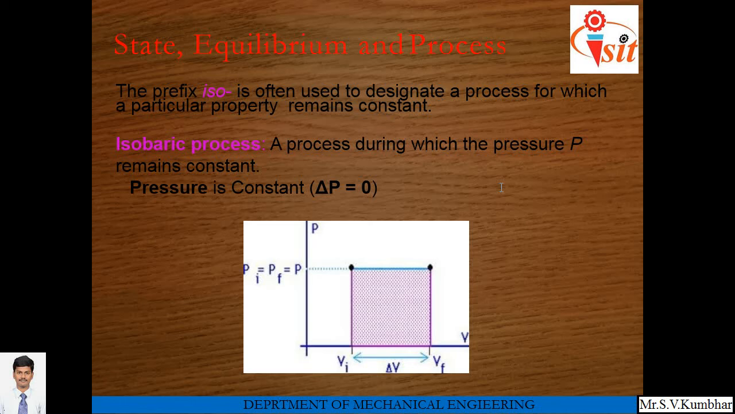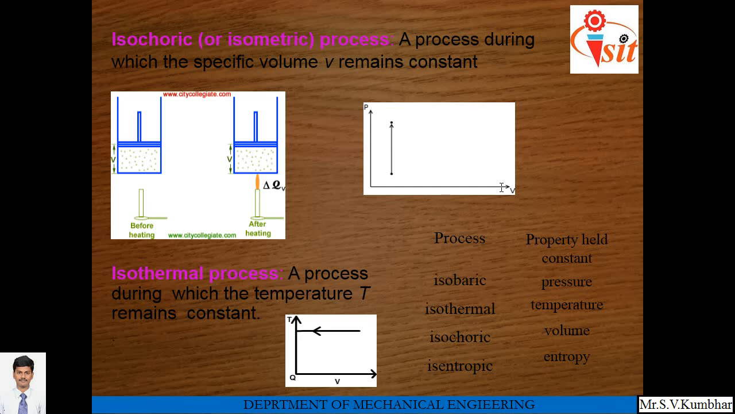For example, in an isobaric process, pressure remains constant. One PV diagram is shown in which initial pressure is equal to final pressure, which is constant throughout. So it's an isobaric process. An isochoric process is a process during which the specific volume remains constant. Its volume will not change, right? That process is shown on the pressure-volume diagram.